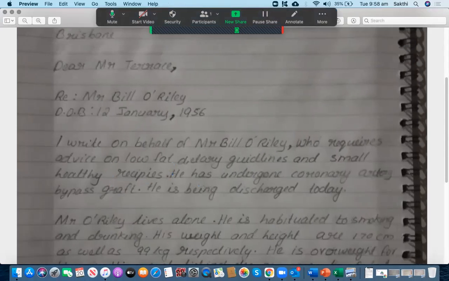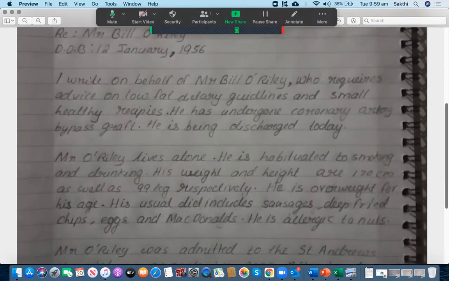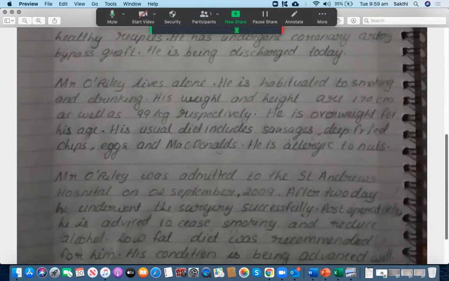All right, he has undergone coronary artery bypass graft. He is being discharged today. All right, so apart from that, there are no other mistakes in the introduction paragraph. Let's go to the first supporting paragraph.